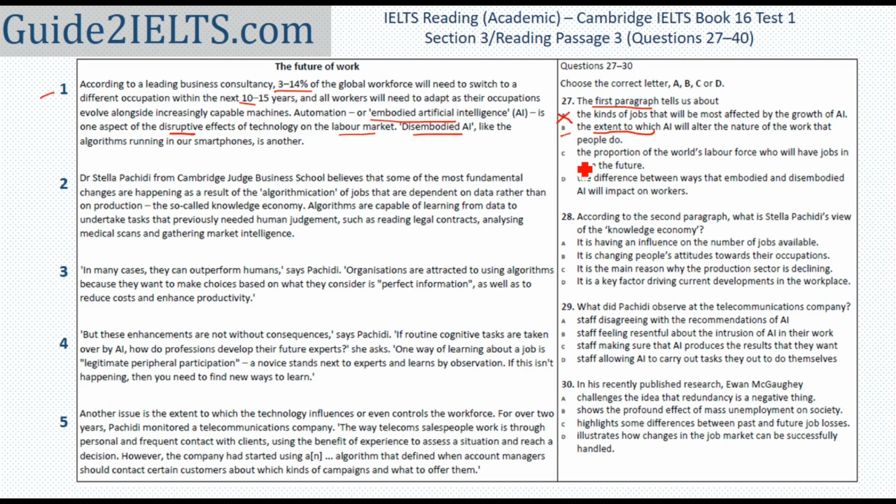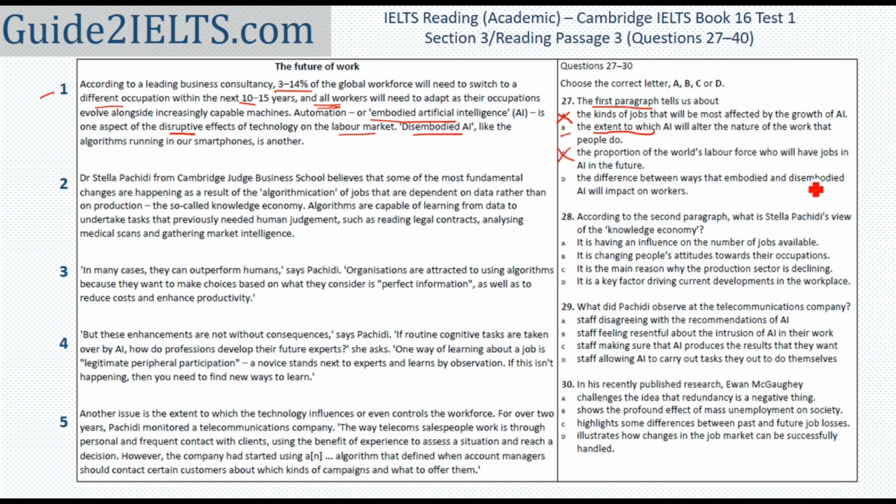C, the proportion of the world's labor force who will have jobs in AI in the future. How many people will have jobs? There is no mention of how much employment or unemployment will be there. It says all workers, that is, everyone will need to adjust to or adapt to new types of occupations, new types of jobs. But nothing in whole of this says how many people will or will not have jobs. So no.